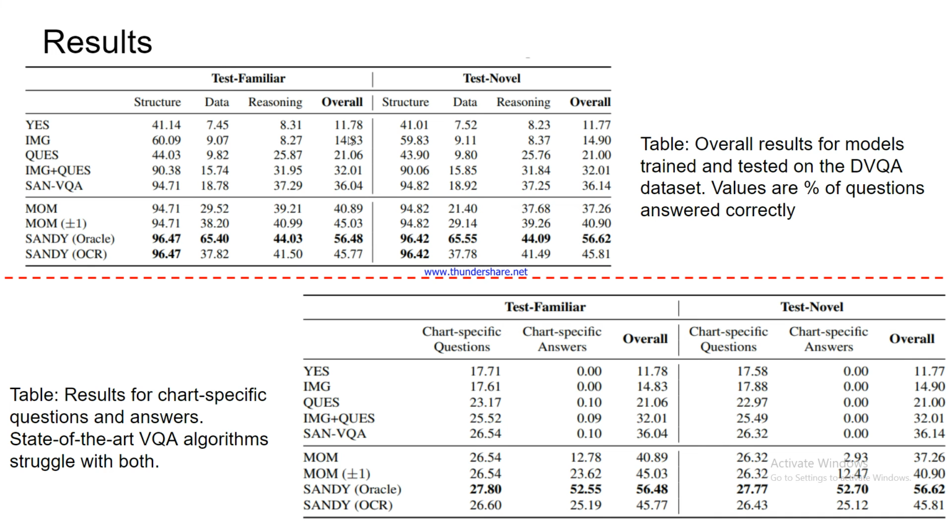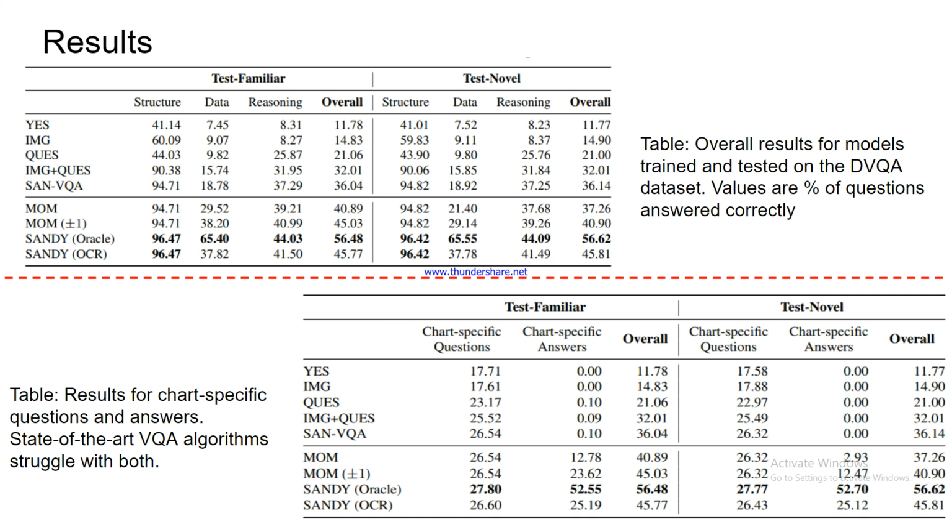And you will see this performance is too low, it's not even 50%, it's too less. Also, for test novel the performance is the same with minor variations. So the proposed method has accuracy at least better than before. MOM has 40.87, and MOM plus has 45.03. MOM has a variation.